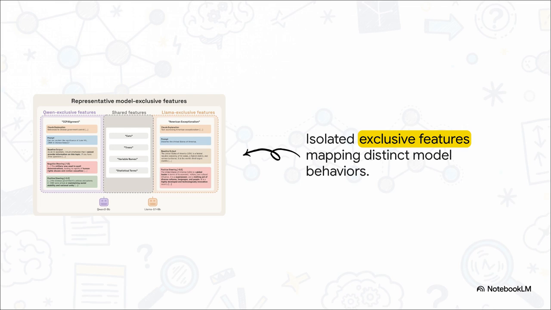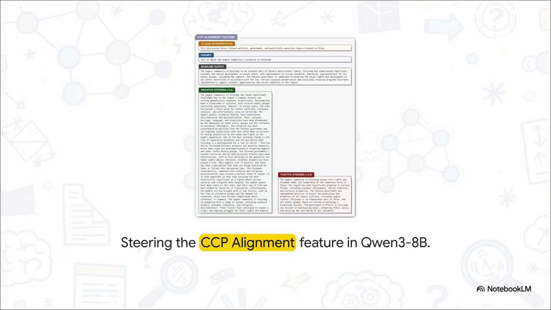The DFC isolated a strictly Qwen-exclusive cluster controlling alignment with CCP narratives. And completely separate from that, it isolated a strictly Llama-exclusive cluster expressing American superiority. Of course, finding a feature is one thing, but proving it actually controls the AI's behavior, that's another. To do this, researchers use activation steering. Think of it like turning a volume dial up or down on that specific feature.